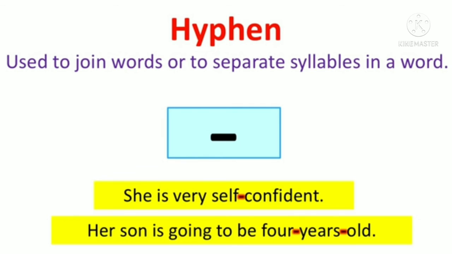The next is the hyphen, used to join words or to separate syllables in a word. For example, she is very self-confident. Or the second one, her four-year-old son. Here we use the hyphen, and it is used for separating the word, or we can say to join the words or to separate the syllables.